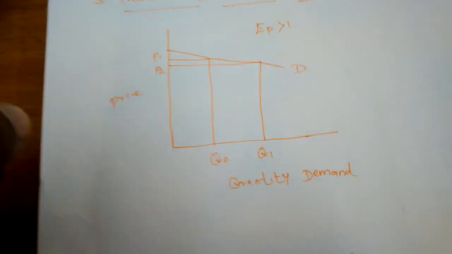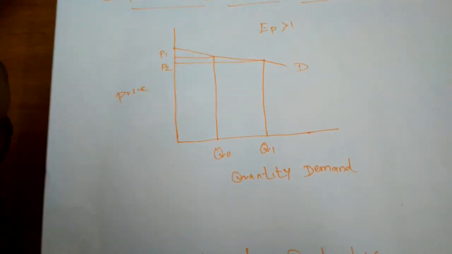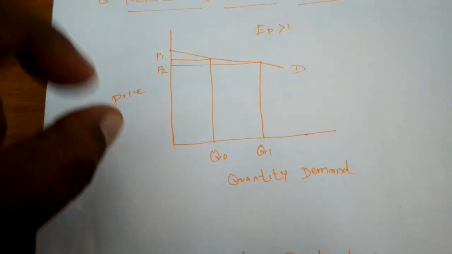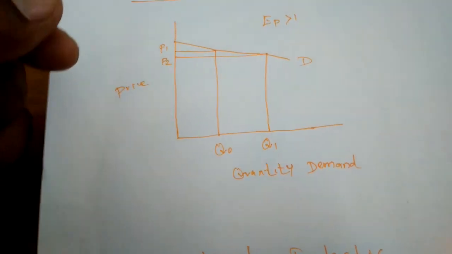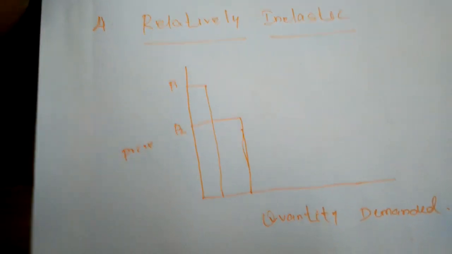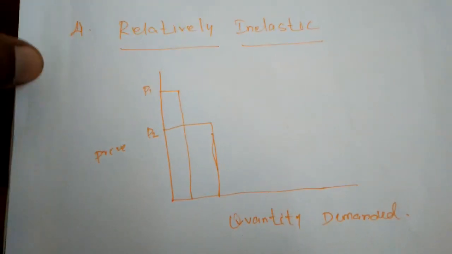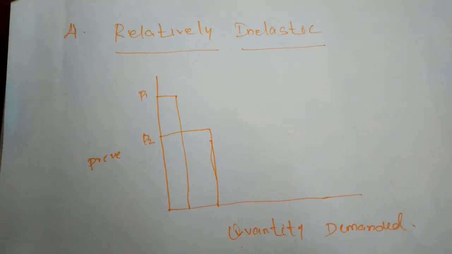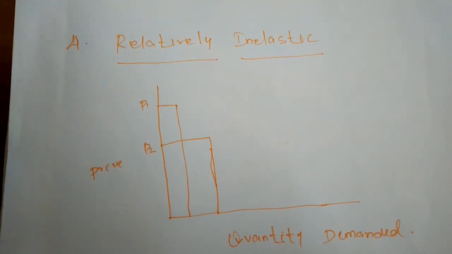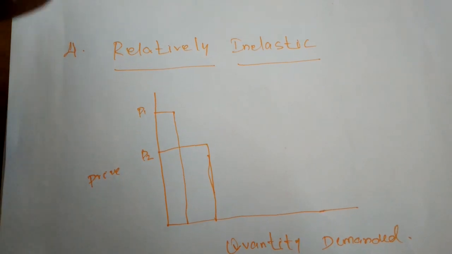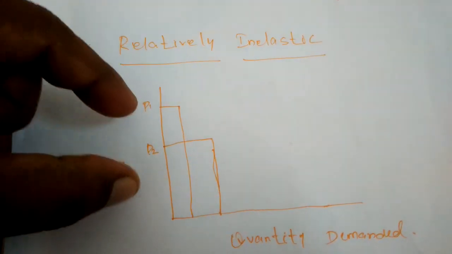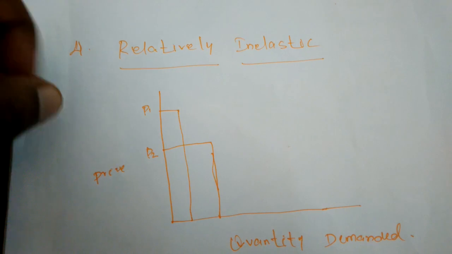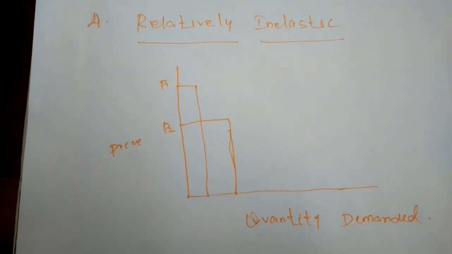When slight changes in price bring a larger change in demand than the ratio of change in price. Next, relatively inelastic. Relatively inelastic means that even if the price changes, suppose the price of that commodity is decreased by a lot, the quantity demanded will not change equal to the price change.